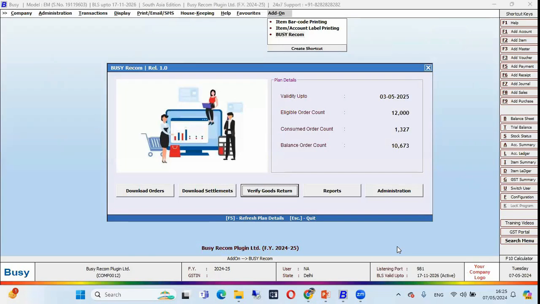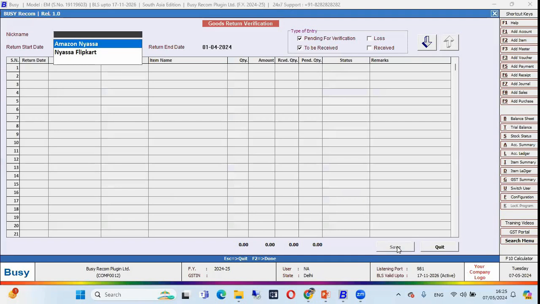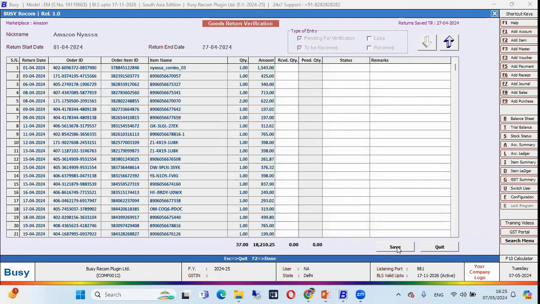How to verify the goods returns? Let me tell you. Just click on this option, select the marketplace, and specify the date range. Now see, all the return transactions will be loaded in this report, and here in the received quantity option, you have to specify the received quantity, like this sales return is completed and this quantity is received physically.